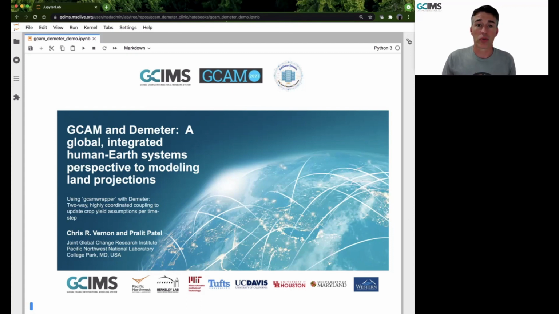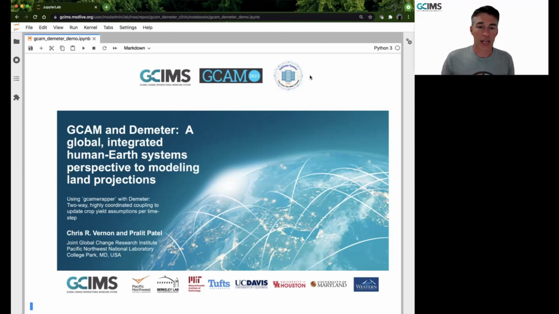This tutorial will introduce GCAMwrapper, which is a Python wrapper for GCAM, to provide a hands-on walkthrough for a reference case so you can become familiar with configuring and running GCAM and Demeter while having the ability to update GCAM's parameters on a time-step by time-step basis. Our goal will be to demonstrate how to integrate GCAM using its new Python wrapper into existing workflows that research energy, water, land, climate, and socioeconomic dynamics to provide a global human Earth systems perspective.